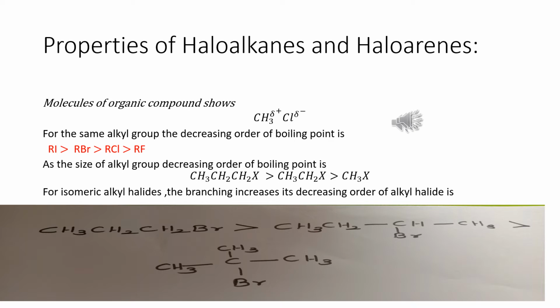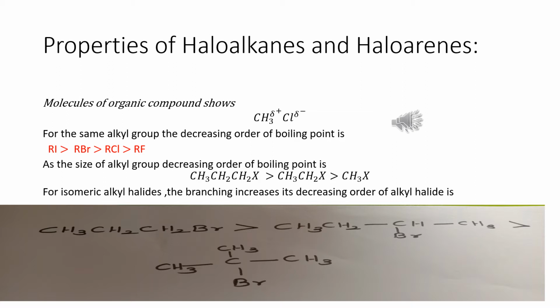Another physical property is that molecules of organic halogen compounds are generally polar. Example, CH3Cl. This CH3 shows partial positive character and Cl shows partial negative character. Due to greater polarity and high molecular mass as compared to the parent hydrocarbon, the intermolecular force of attraction between the molecules is high.